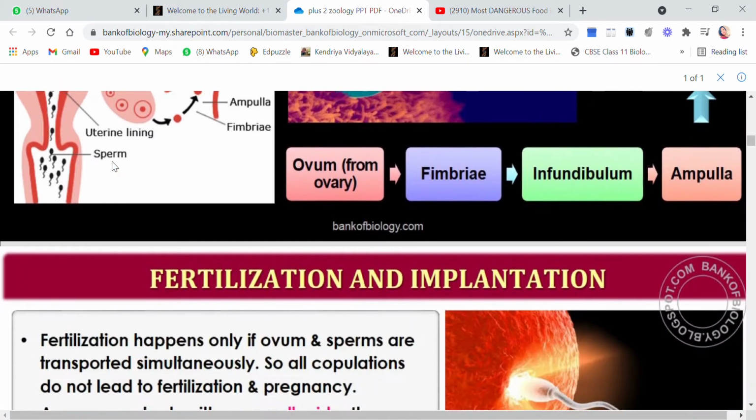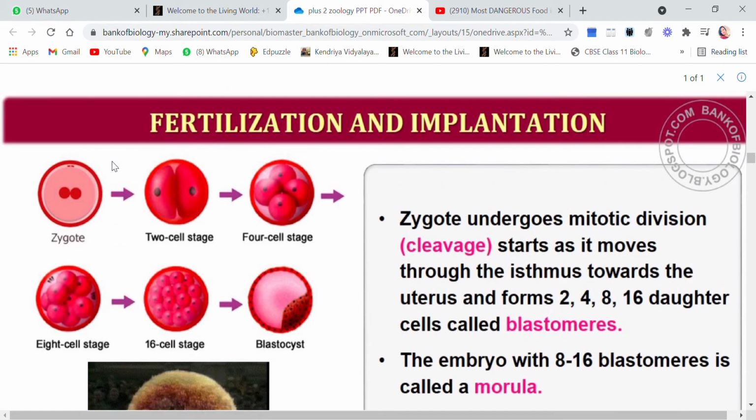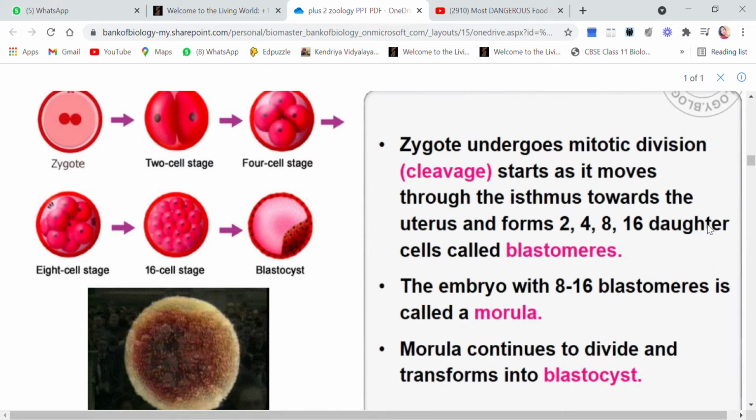They are both taking place at the same time. So when it is traveling, it is also getting divided from 2 cells, then to 4 cells, then to 8 cell stage, and then to 16 cell stage. And these daughter cells are called blastomeres.